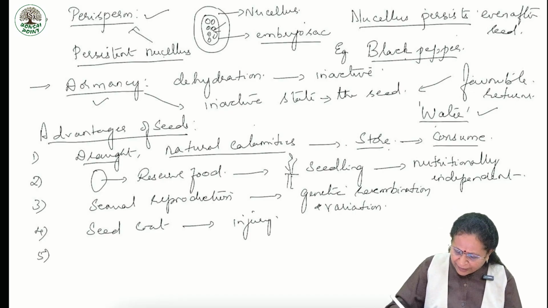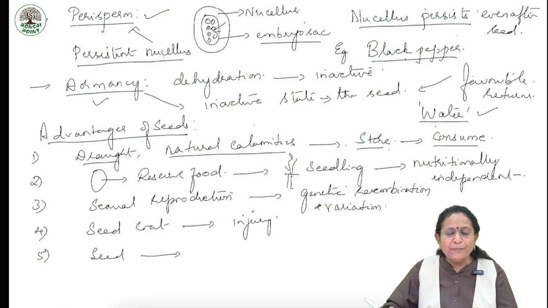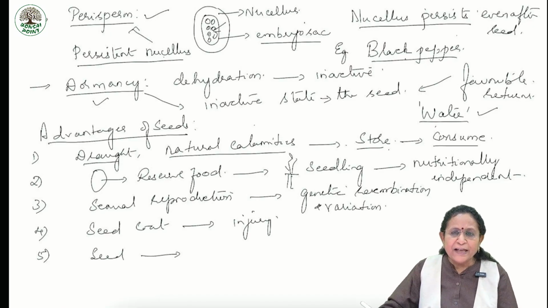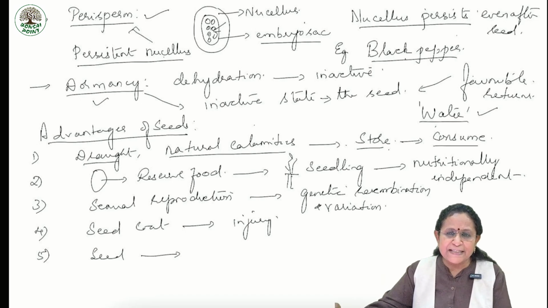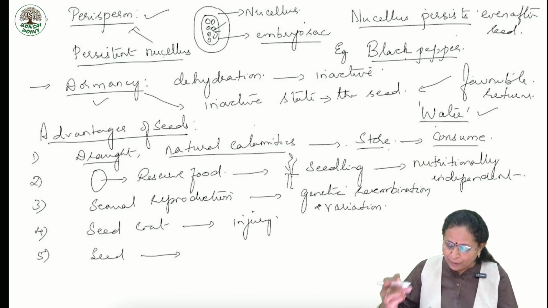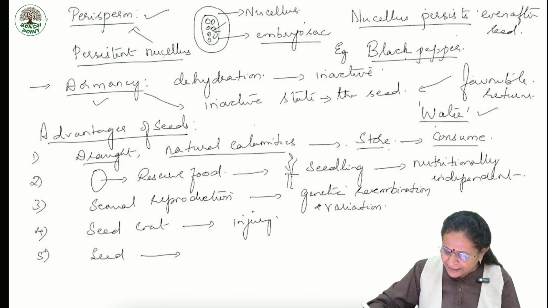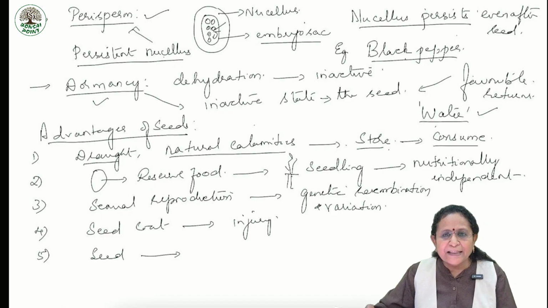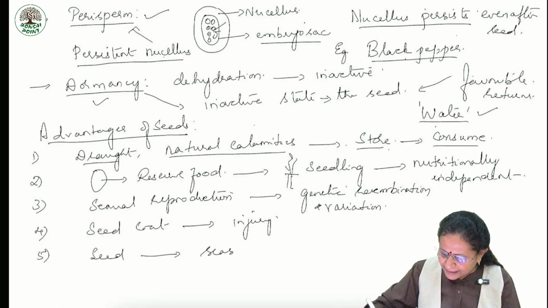Next, depending on the ability of the seed, they can be grown in that particular season. Not all the seeds can be grown in all seasons.